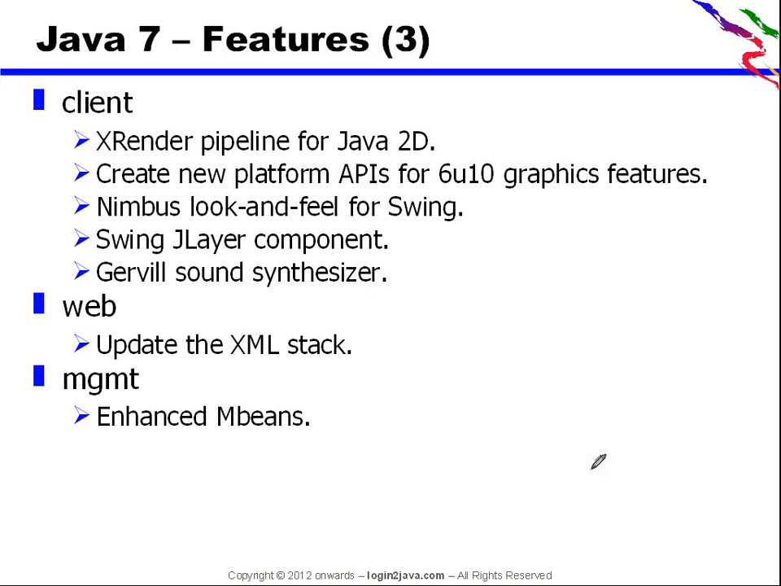There are new client enhancements, or new things coming on the client side. There are basically renderer changes in the pipeline of Java 2D. Then some 6u10 graphics features API. Nimbus look and feel: there is nothing much changed in Nimbus, but it has been shifted from one package to another package in Swing.